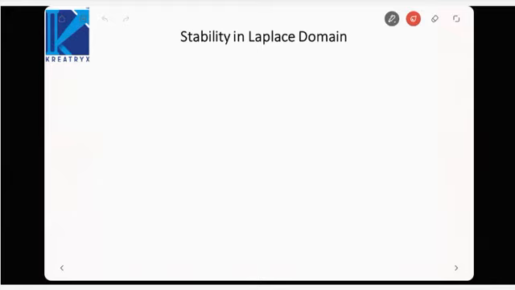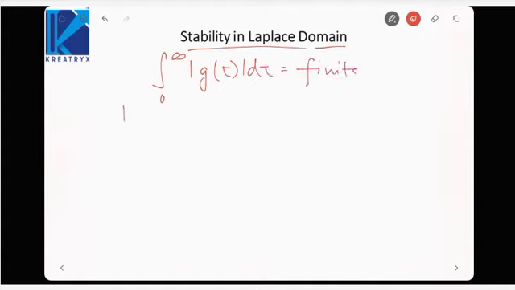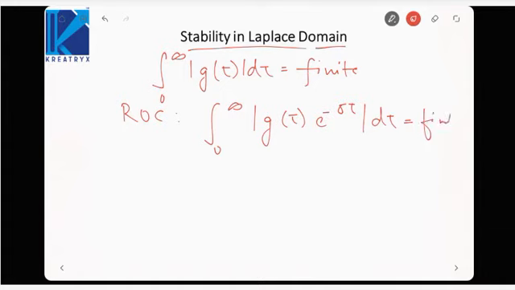Next, let us define stability in the Laplace domain. Basically I am saying the integral from 0 to infinity of |g(τ)| dτ should be finite. Now the ROC of a Laplace transform is the integral from 0 to infinity of |g(τ)| e^(-στ) dτ, which should be finite.